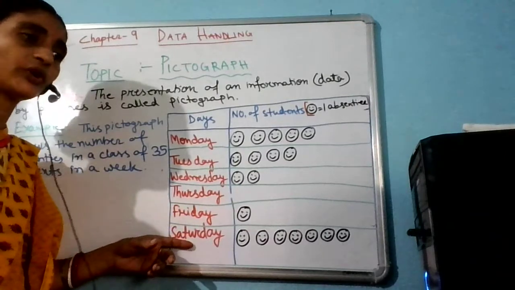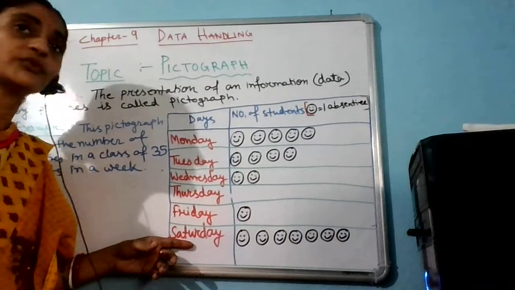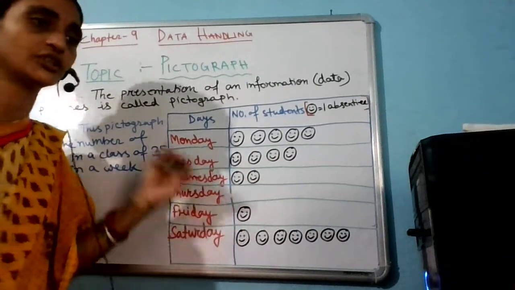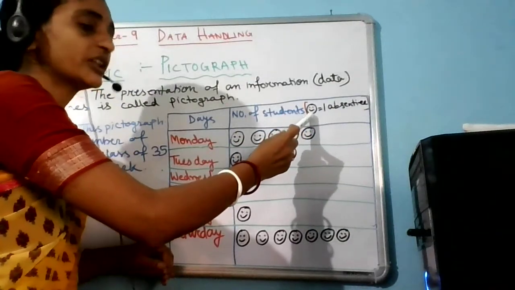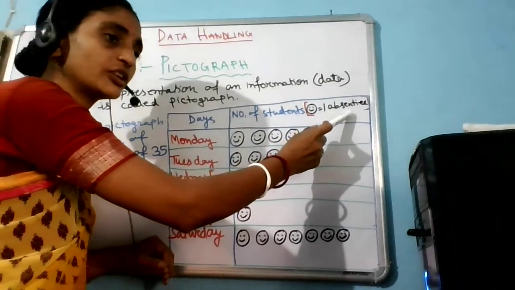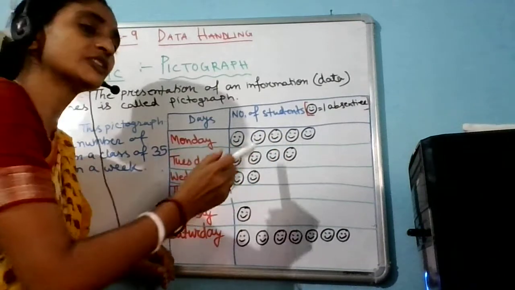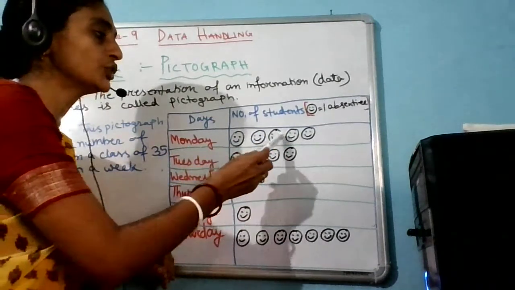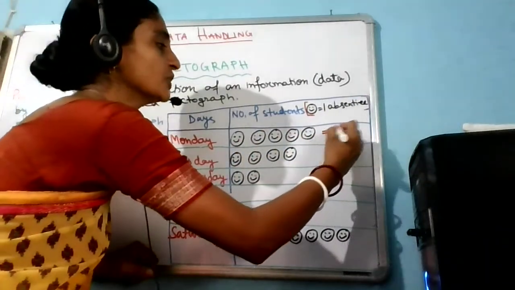So 6 working days have been marked over here, and the number of students absent for these 6 days has been presented in this table. Here is the scale: one face stands for one student, that means one absentee. It has been marked in the heading of the table. Now for Monday, how many faces can you see? Let's count: 1, 2, 3, 4, 5. That means Monday how many students were absent? We can say it was 5.